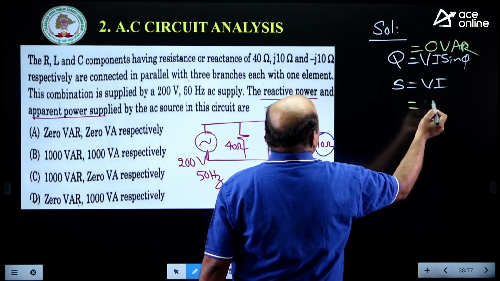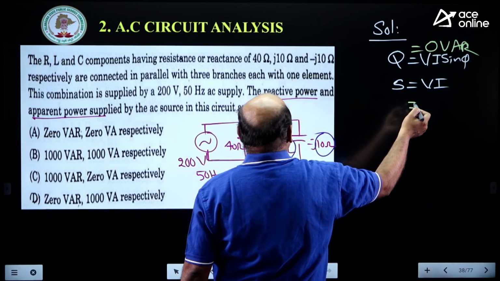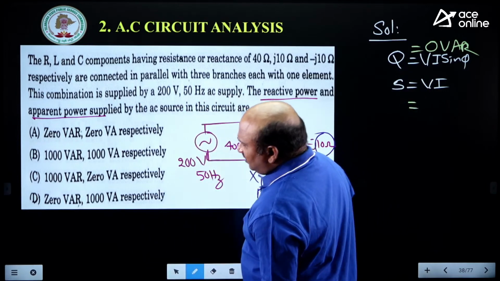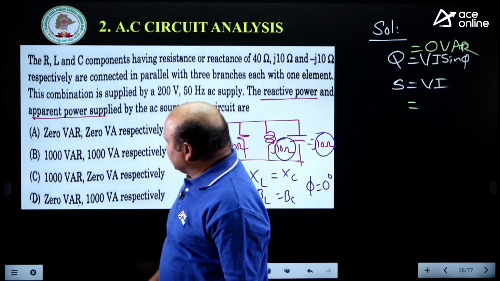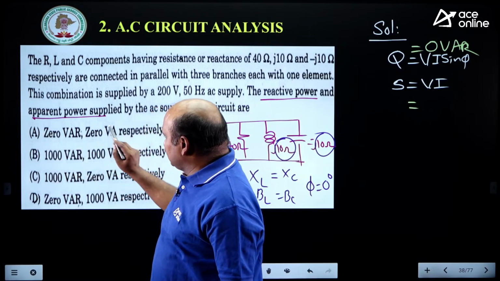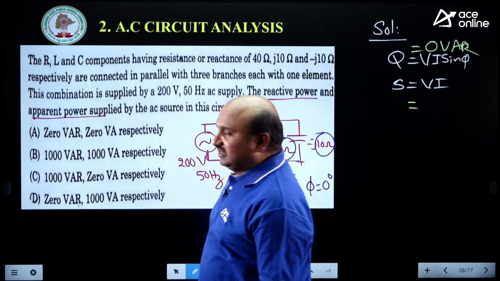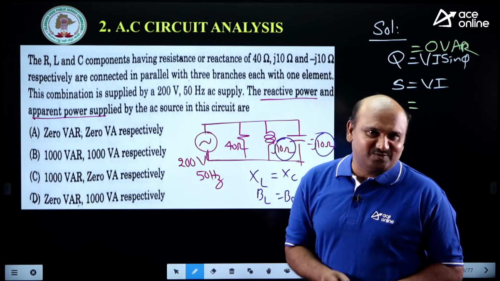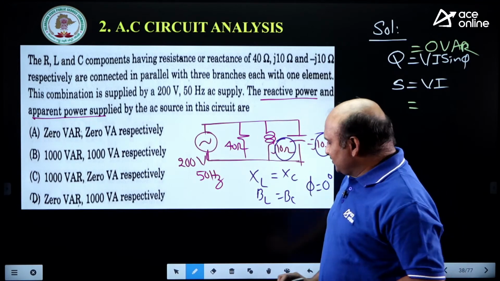But something is still existing. What is it that is existing? Here this 0, which option is there? Two options are there: A is 0, both are 0, and D is 0 and 1000. Is active power existing? Yes, active power is existing. How can you say that active power is existing?